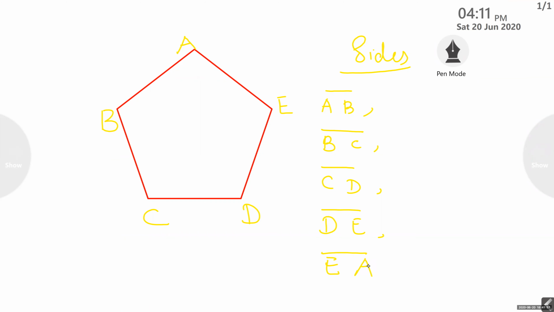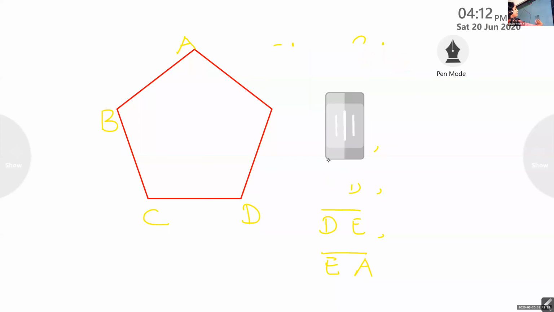So you understood that the sides are all line segments. To write the sides of a polygon, you just see the line segments joining, and those are known as sides. There is another name for the sides. We will call those sides edges also. Another name for the sides is edges.